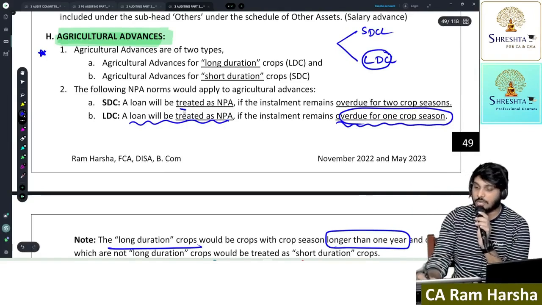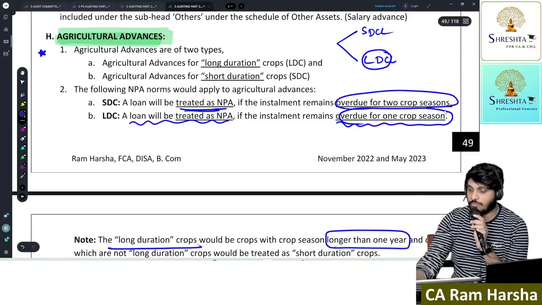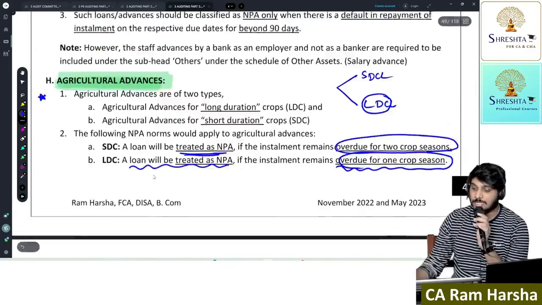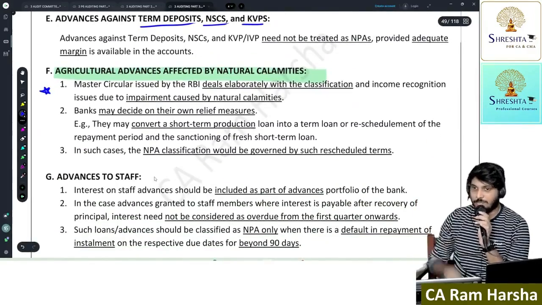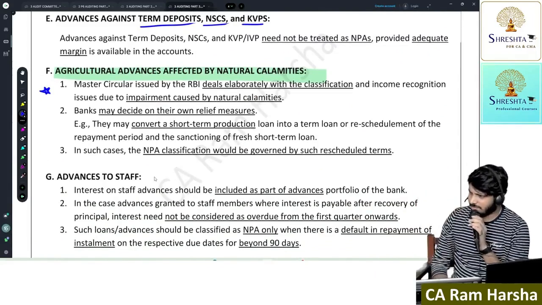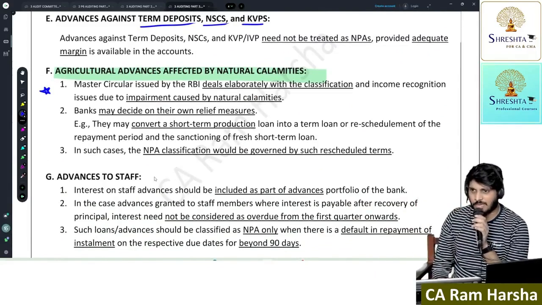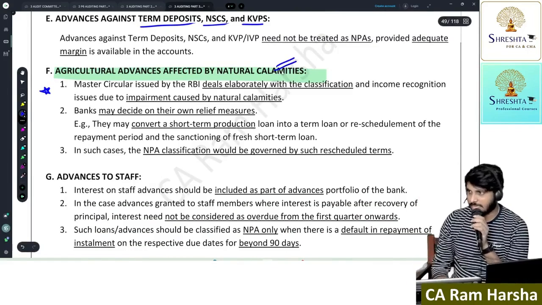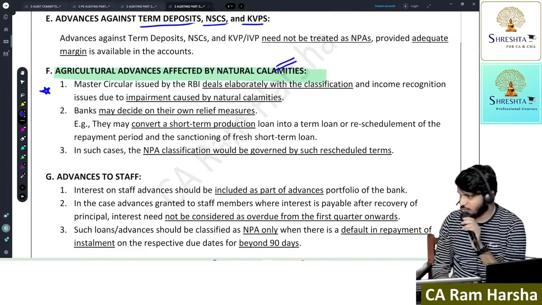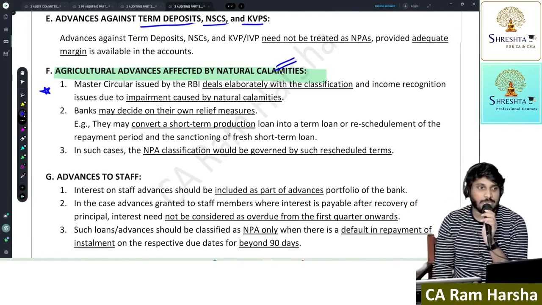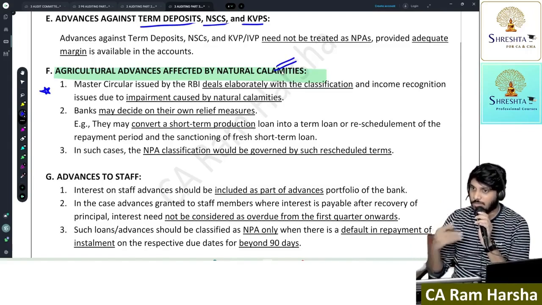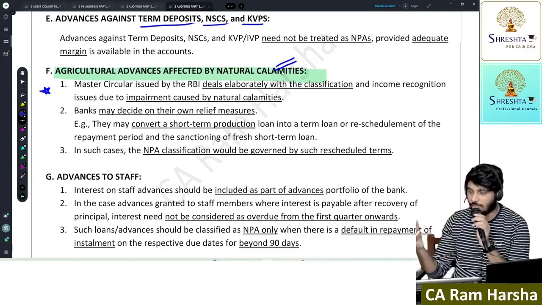A short duration crop loan is treated as NPA if it remains overdue for more than two crop seasons. Are you clear? This is the general NPA norm which I will apply. Suppose by the time of harvesting, when the customer has to repay, a big natural calamity has affected and the entire crop has been destroyed. The farmer went into loss. Now, what should be the NPA provision? Should you apply the general standard of one crop season, more than two crop seasons? Do you apply that norm?